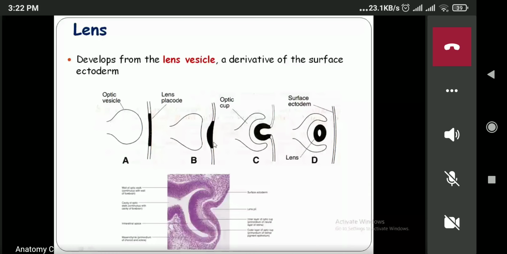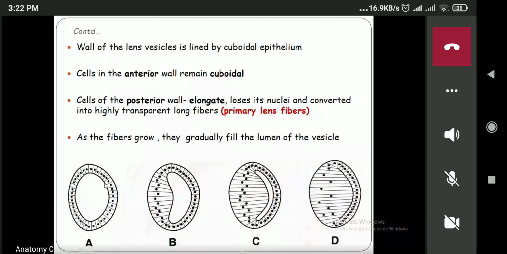Now after the invagination, there is a formation of the lens pit. Then finally the lens vesicle is formed. Now what will happen to the lens vesicle? Initially the lens vesicle will be like this, which is lined by the cuboidal epithelium. You can see the round nucleus over here. This is the anterior wall and this one is the posterior wall. Now see figure B.